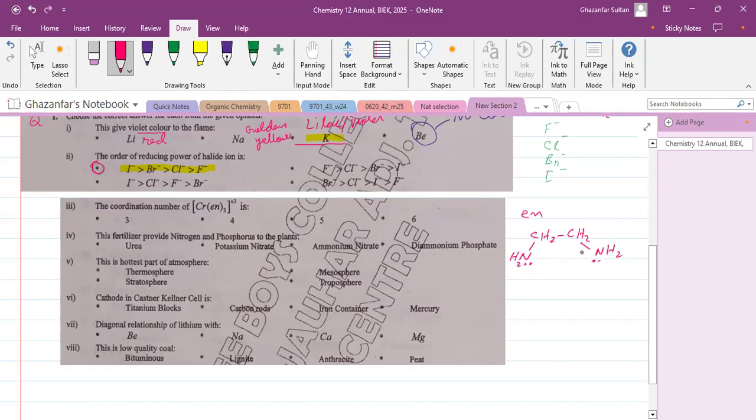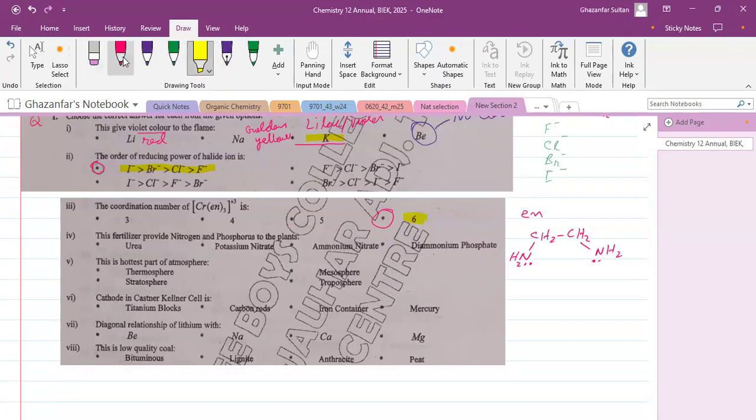So both of these nitrogens in the amine groups work as electron donors. So this is a bidentate ligand. If 3 of these ligands are there, it means they can provide 6 donor atoms. So the octahedral complex is formed and the coordination number is 6. So the correct answer is 6.